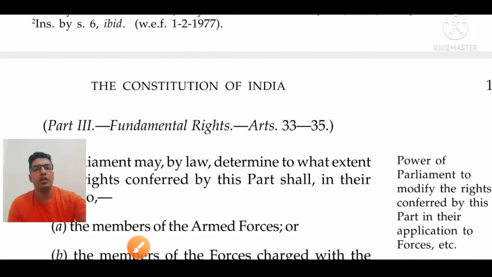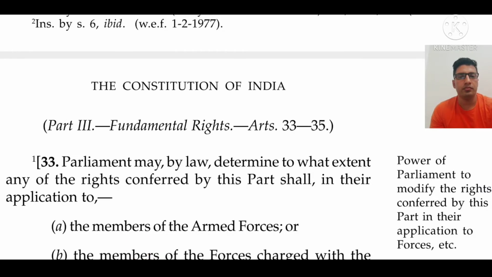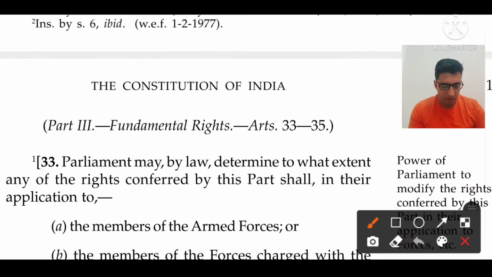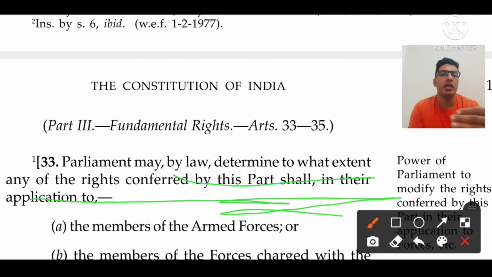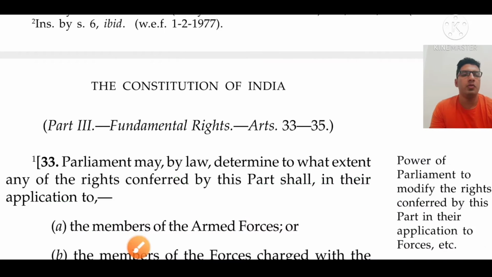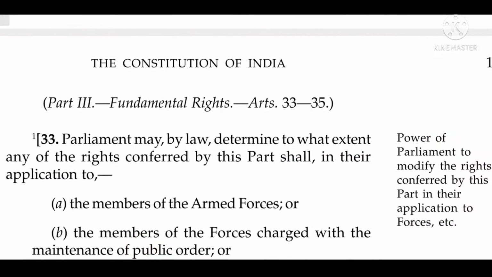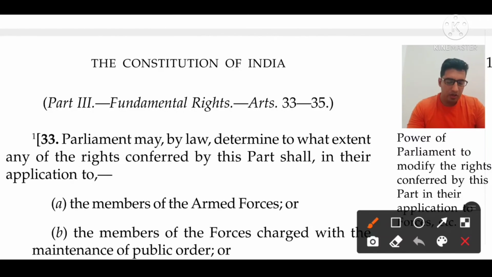Now let's jump to Article 33. What is Article 33? It is the power of Parliament to amend law. Parliament may by law determine to what extent any of the rights conferred by Part 3 shall apply. How is it possible that Parliament has the power to amend the law which comes under Part 3 of our Constitution? Our Parliament can change the nature of the law for special types of people in the country, for example, members of the armed forces.